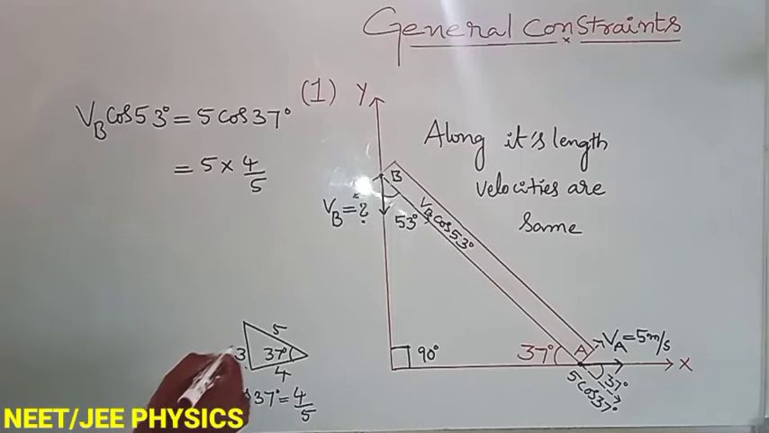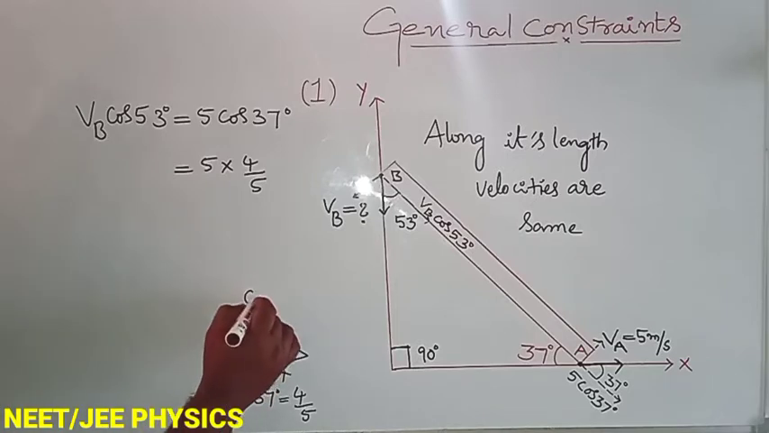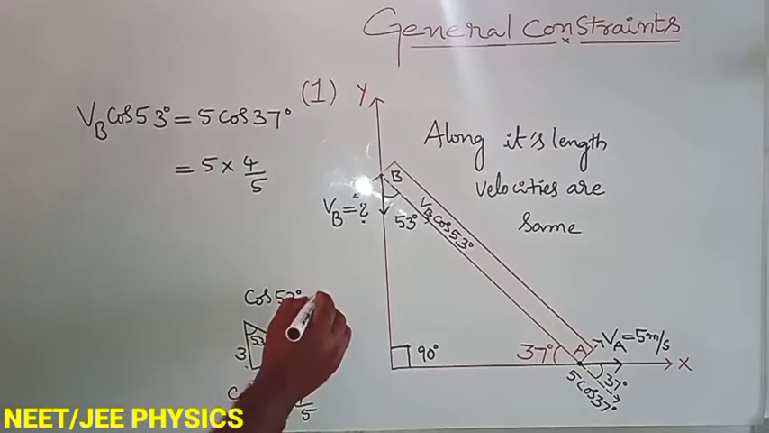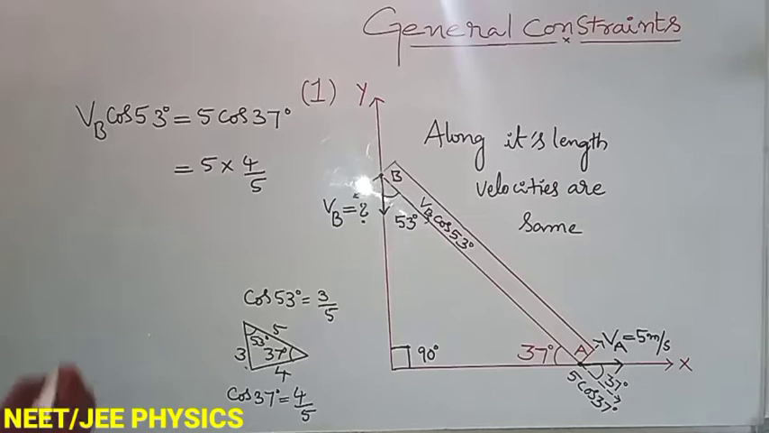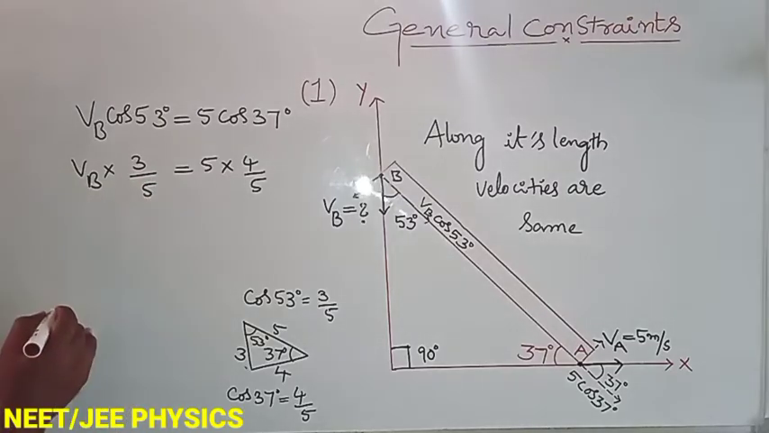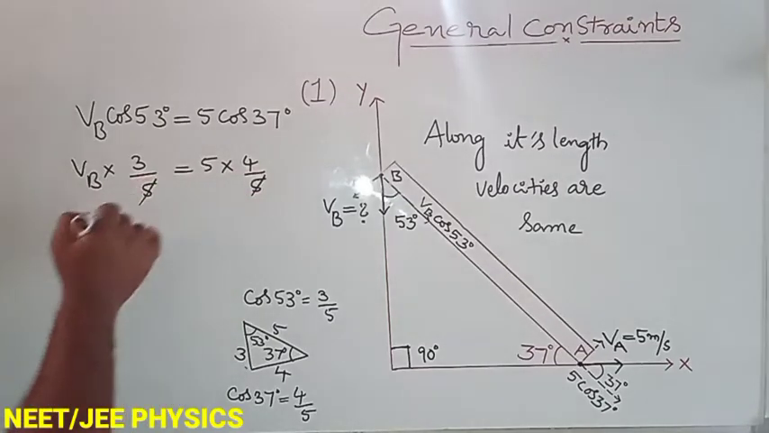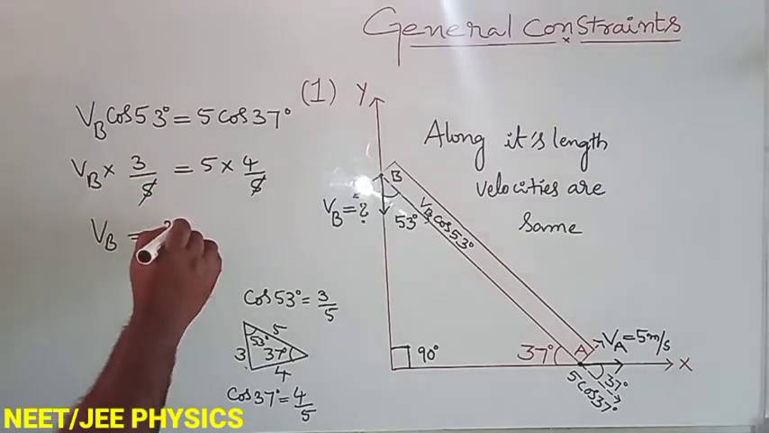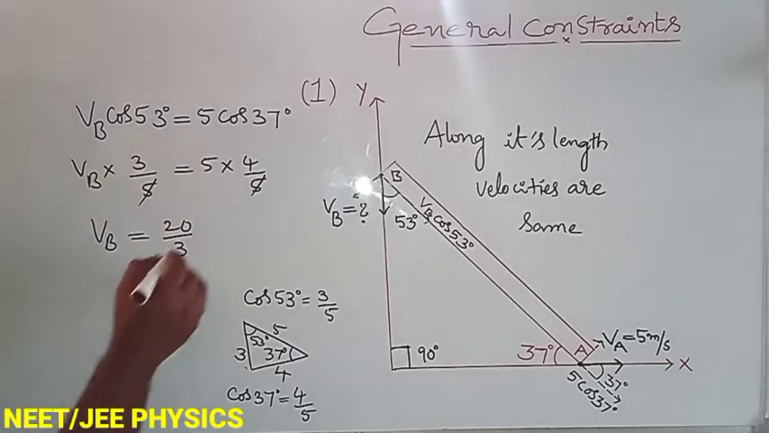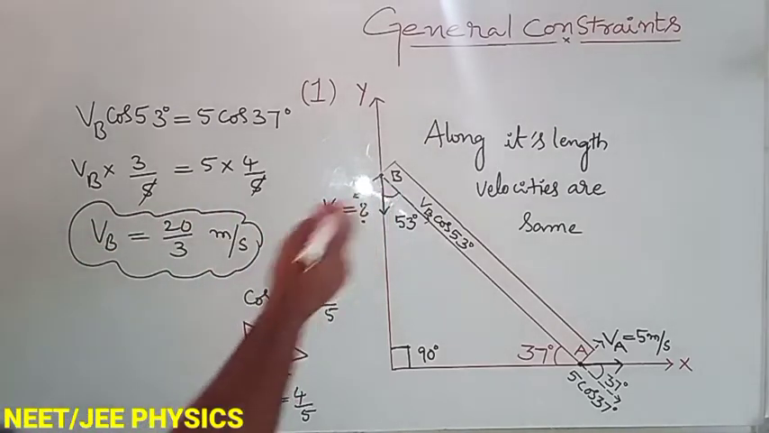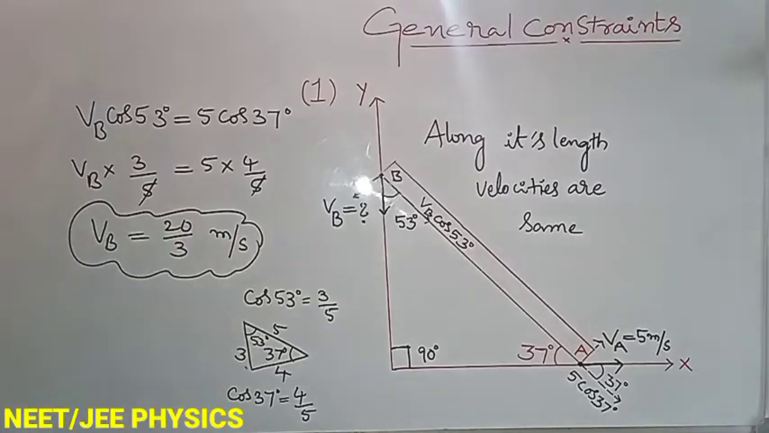Cos 53. Cos 53 means we can take here 53. Cos 53 is adjacent side 3 by hypotenuse 5. This we can write VB into 3 upon 5. Here both sides 5 gets cancelled. VB equals to 20 upon 3 meter per second. This is the velocity of B edge of a rod.